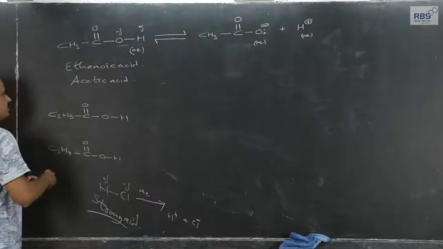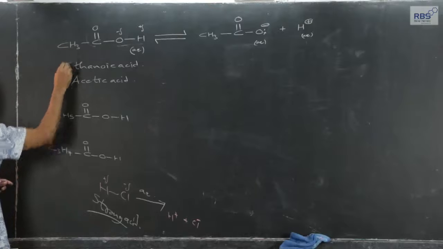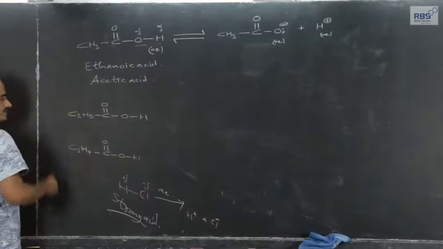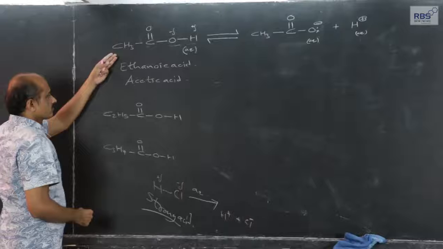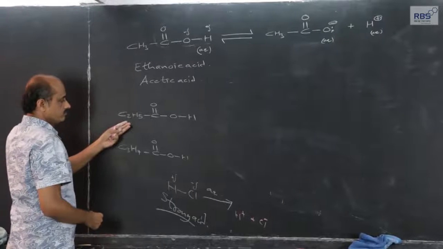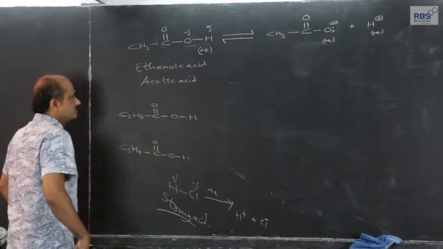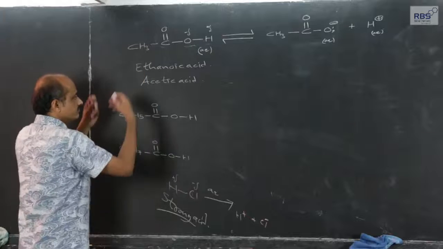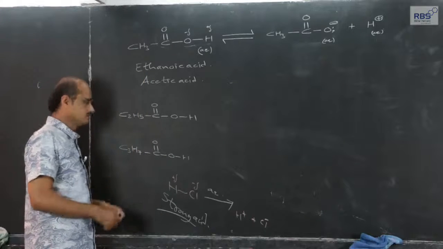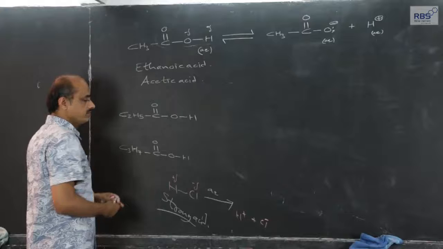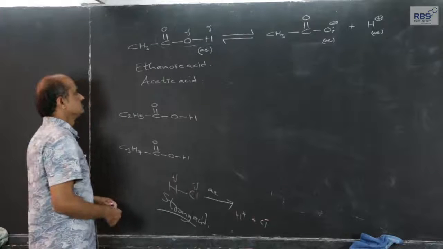Now, among these, let us compare the acid of 2 carbon atoms, 3 carbon atoms, 4 carbon atoms: ethanoic acid, propanoic acid, butanoic acid. Which among these three will be more acidic, or which will be least acidic?